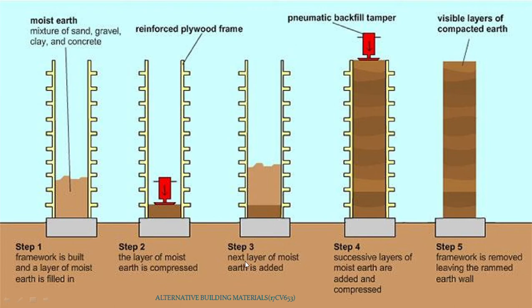Next layer again, the moist earth is added. Again in step 4, the layer should be placed. Successive layers should be placed, and then it should be compressed until it reaches the top of the formwork. Next, after some time, formwork is removed, leaving the rammed earth wall as it is. So our rammed earth wall is constructed. So these are the techniques used for the rammed earth construction. Very simple techniques.